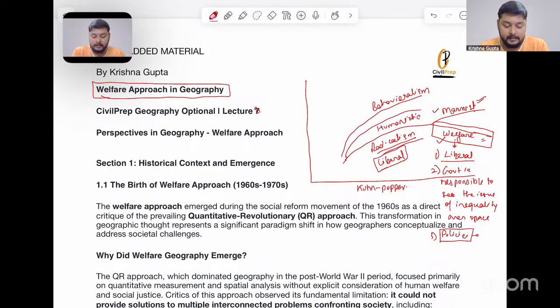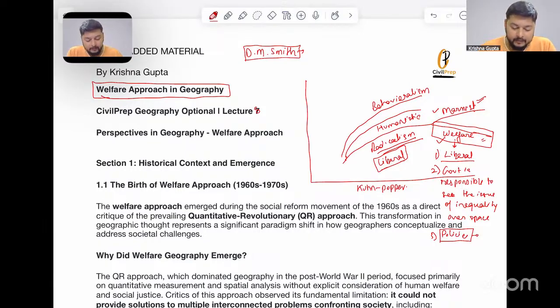For example, D.M. Smith gave the concept of what, where, who, how, and when. This was one of the approaches through which we were able to identify the people, the spaces, and the issues suffering from inequality.